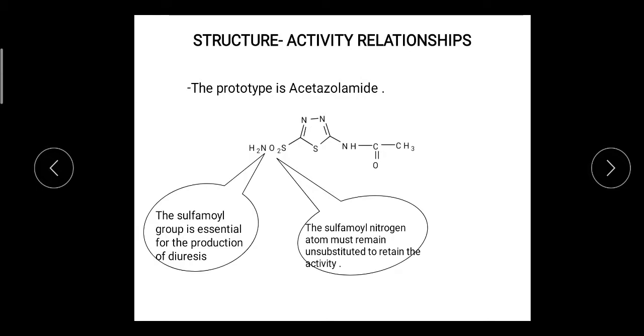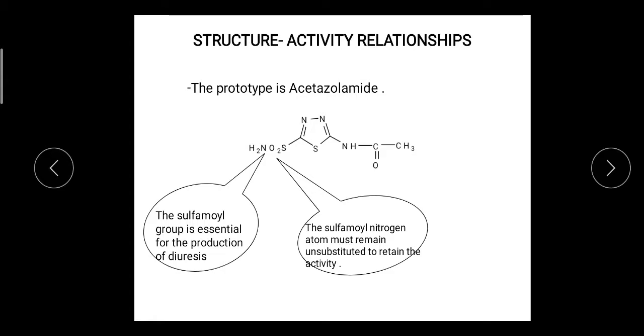The second point under the SAR is that the sulfamoyl nitrogen atom must remain unsubstituted to retain the activity. It means that these two hydrogens should be there to interact with the enzyme.